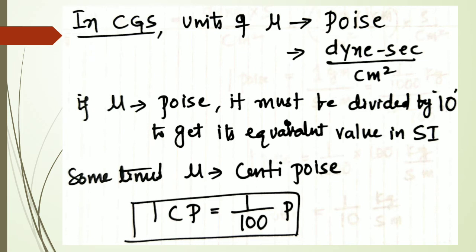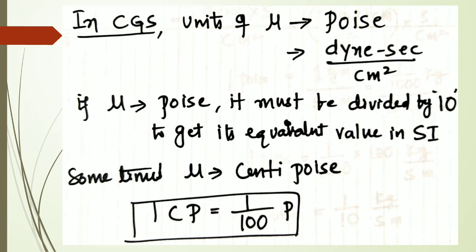It is in CGS system. So if it gives us in poise, then we have to convert that into our SI units. Okay, that you should know here. CGS means centimeter-gram-second system. Sometimes mu is in poise. In CGS system, mu can be given in poise. But in SI system, we have already defined it as Newton second per meter square.